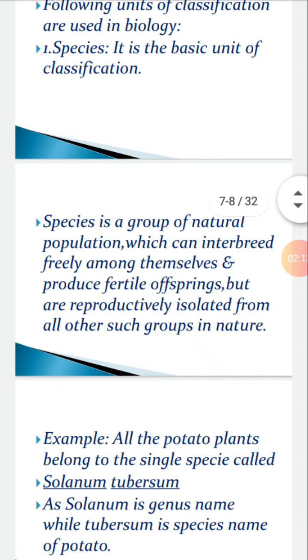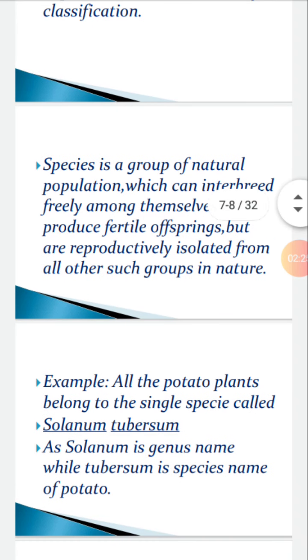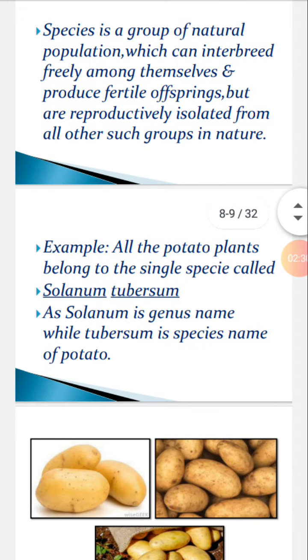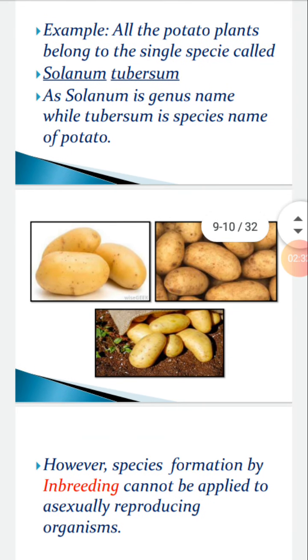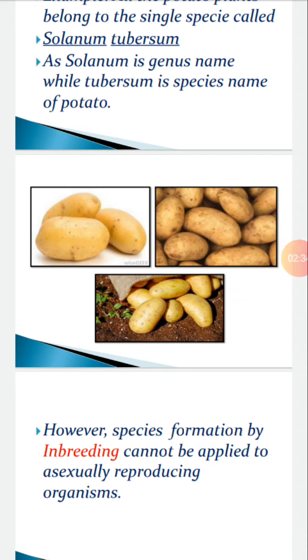For example, all the potato plants belong to a single species, Solanum tuberosum. As you know, the scientific name of potato is Solanum tuberosum. So Solanum is the genus name and tuberosum is the species name of potato. Images of potatoes. However, species formation by inbreeding can't be applied to asexually reproducing organisms, that is, it is for sexually reproducing organisms.